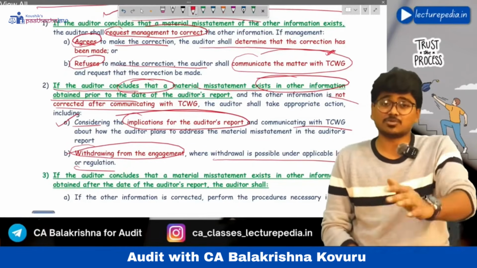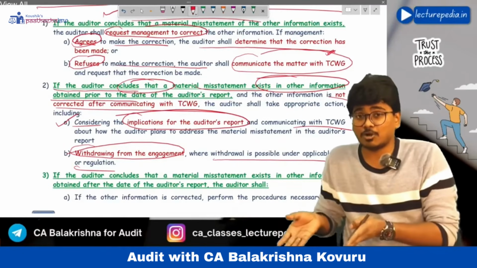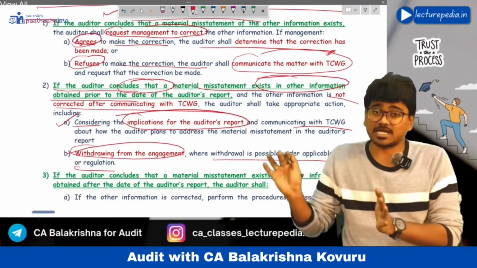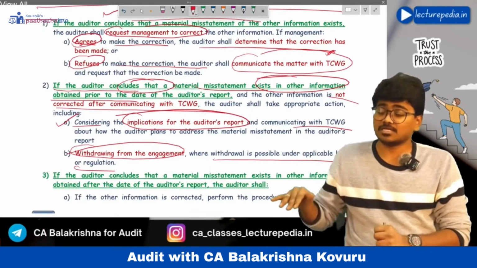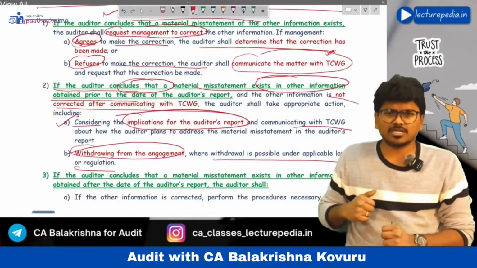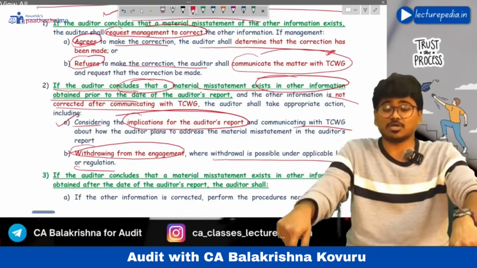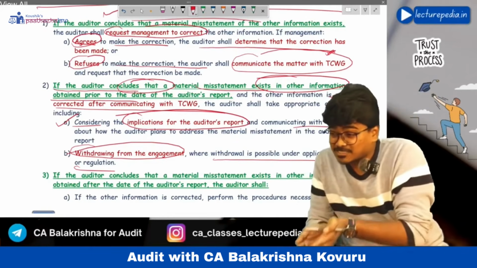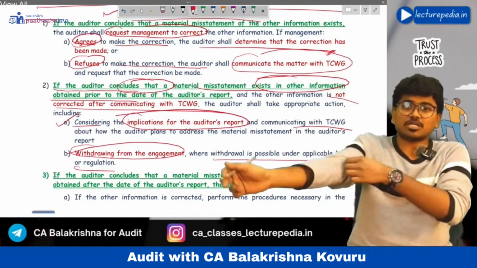But in some situations we have discussed, the other information might not be available till the time the auditor is signing his audit report. In such a situation, the auditor will sign the audit report after taking a written representation from the management that management will give the other information to the auditor before management publishes it. In such a situation, if the auditor finds a misstatement in the other information that has been obtained after the date of the audit report, what does the auditor have to do?